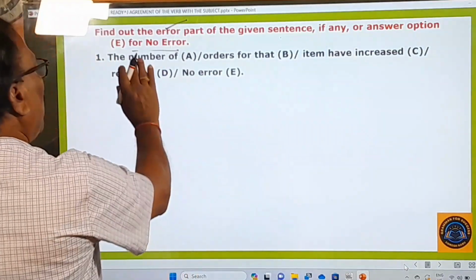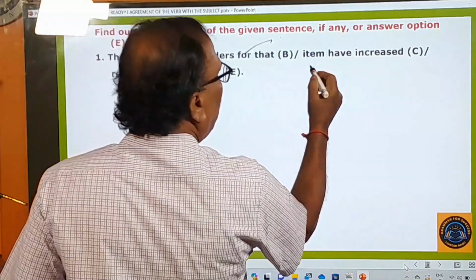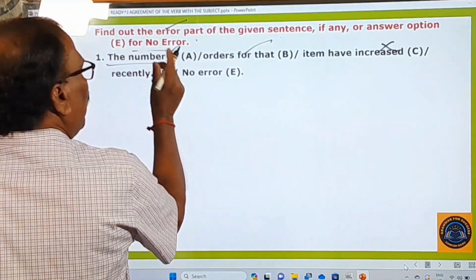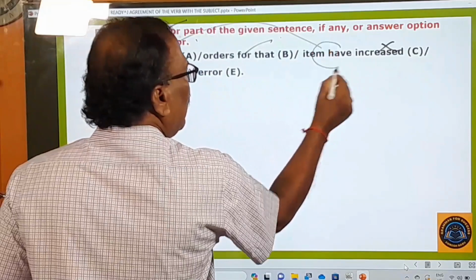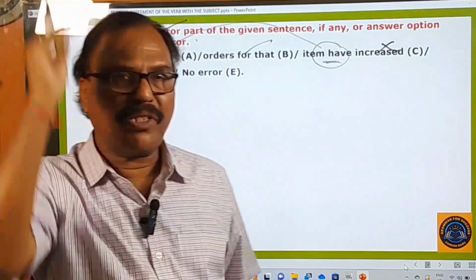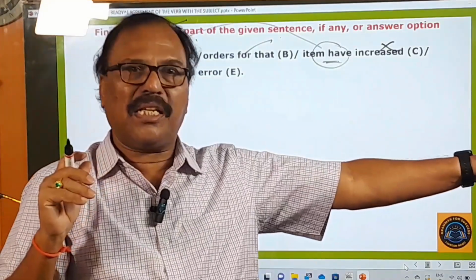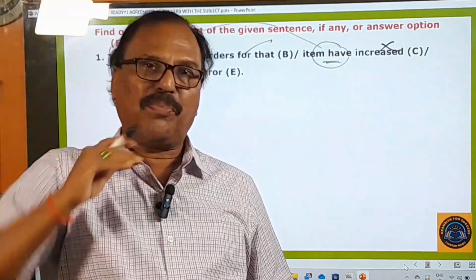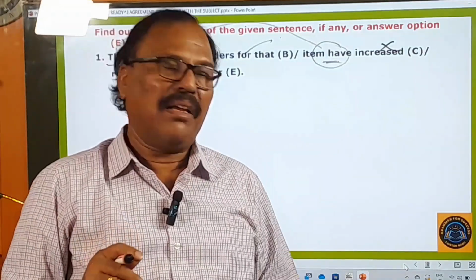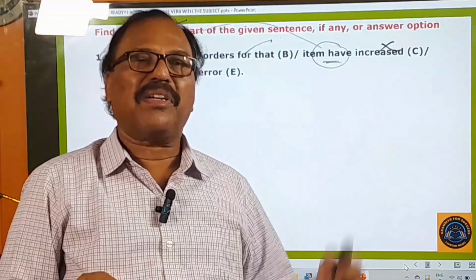And here the number of orders, item have, this part is not okay, because the number of, all of you know, is always singular, and therefore you must use a singular verb here. The number of is singular, therefore you have to use a singular verb after that. A number of is plural, that's why you have to use a plural verb after this. This rule I made clear in my first video or second video.